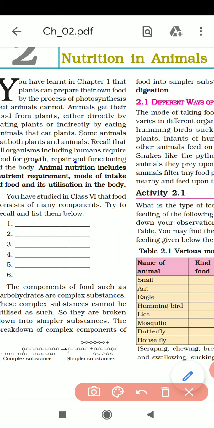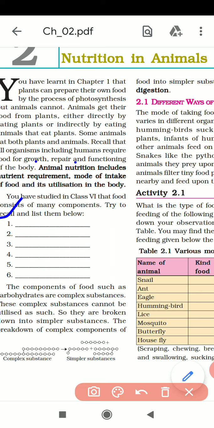So you know, students, there are many components which make up the food. So this is the given chart. You started in class 6 that food consists of many components, okay. So 1 2 3 4 5 6, what are these components?